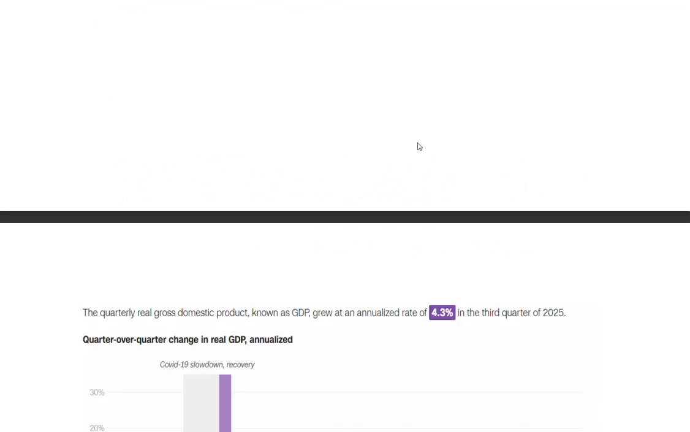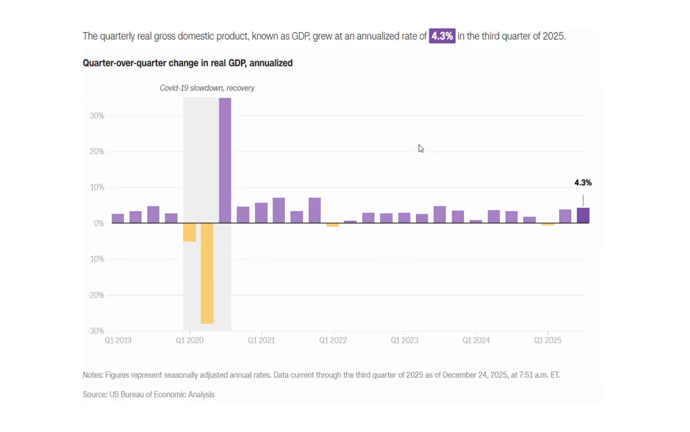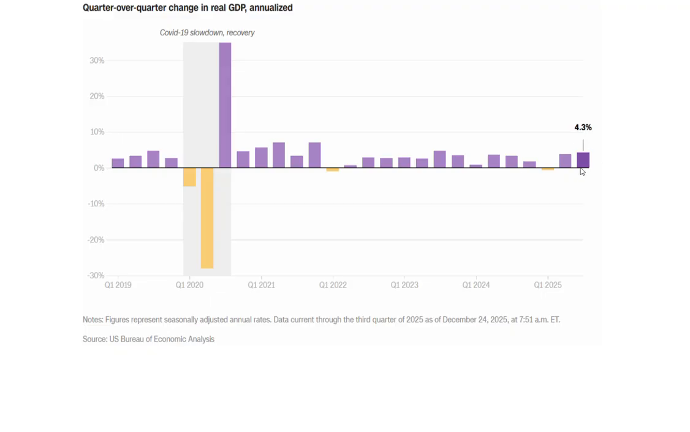So let's now look specifically at what happened in the US economy in the third quarter of 2025. Against all forecasts, the quarterly real gross domestic product, which we say is GDP, which is our measurement of economic growth, grew by an annualized rate of 4.3% in the third quarter of 2025, as shown here in this graph. Right here, 4.3%, which is higher than the growth in the previous quarter.